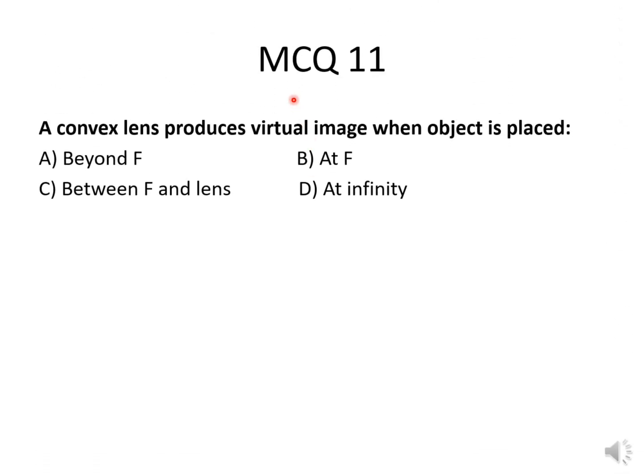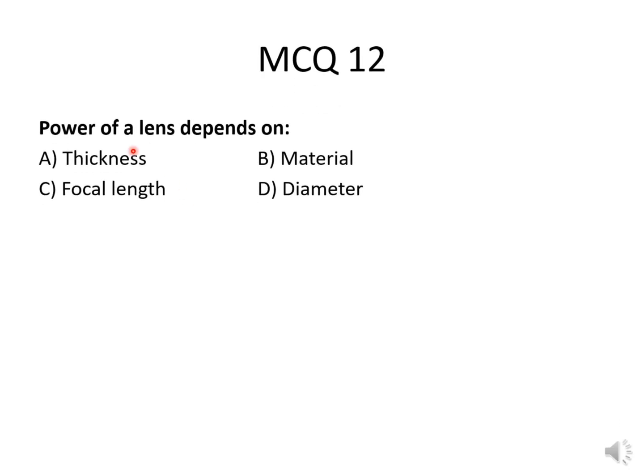MCQ number 11. A convex lens produces virtual image when object is placed beyond focus, at focus, between focus and lens, or at infinity. The correct option is between f and lens. MCQ number 12. Power of a lens depends on thickness, material, focal length, diameter.